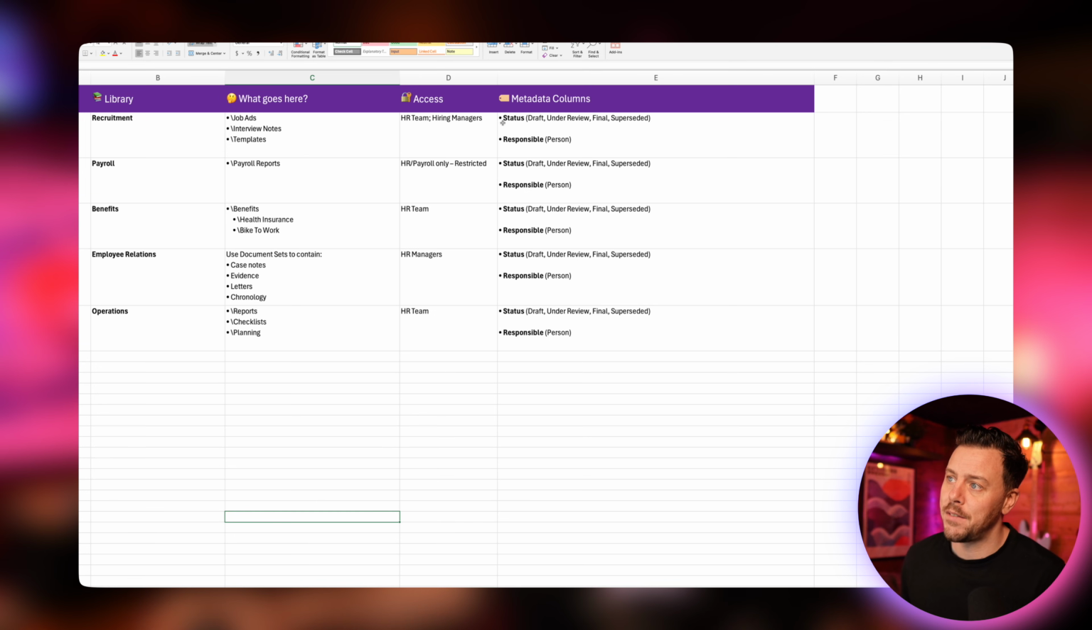So I'll usually have the same metadata structure across all libraries just for consistency, and really stripping it back to what's really useful. So I might have a status, which could be draft, under review, final, or superseded.